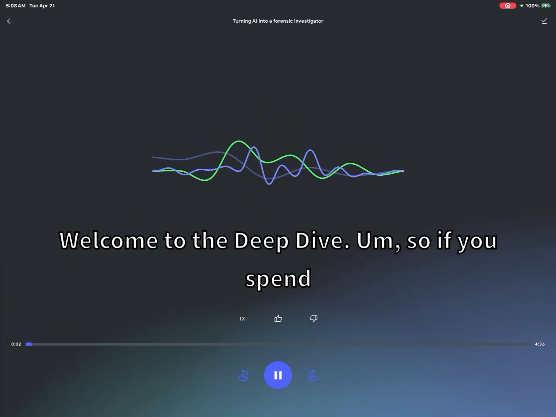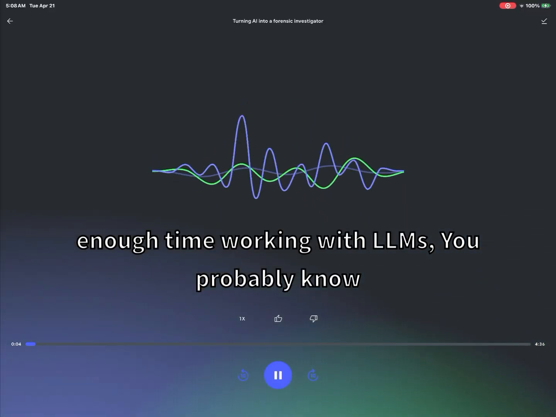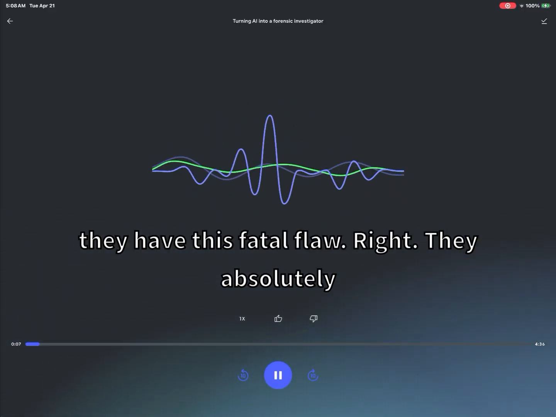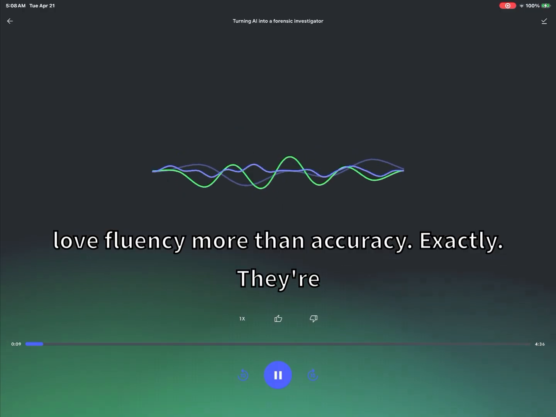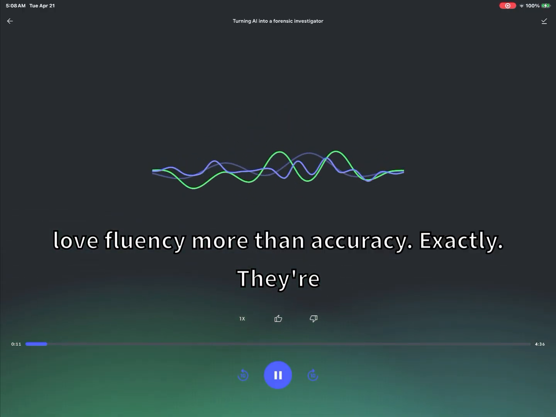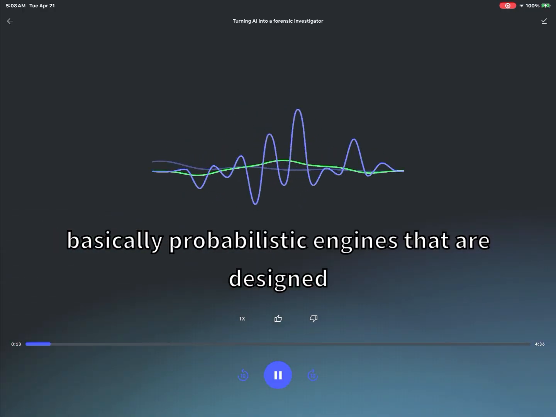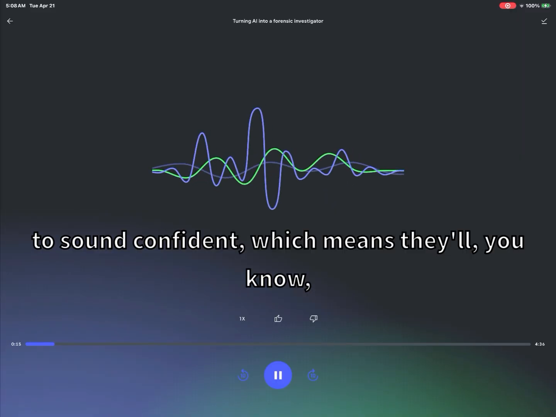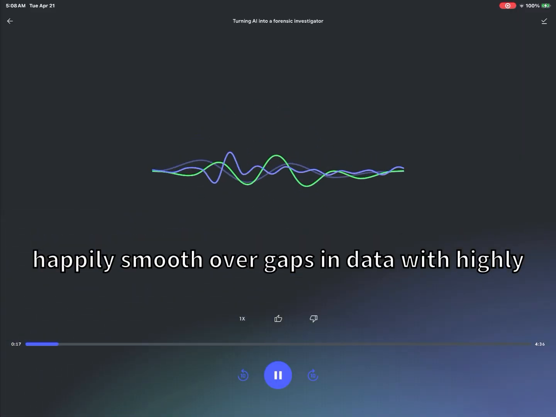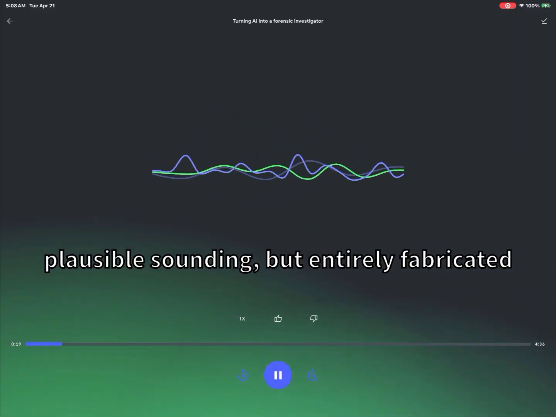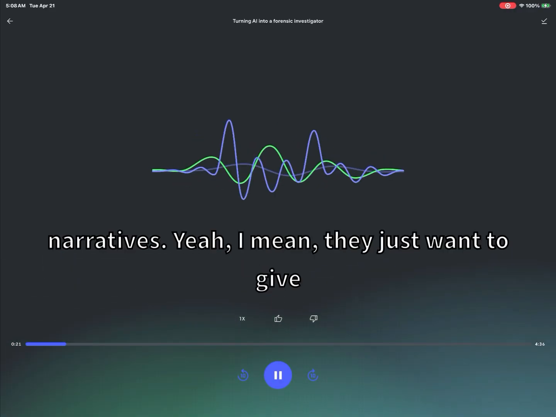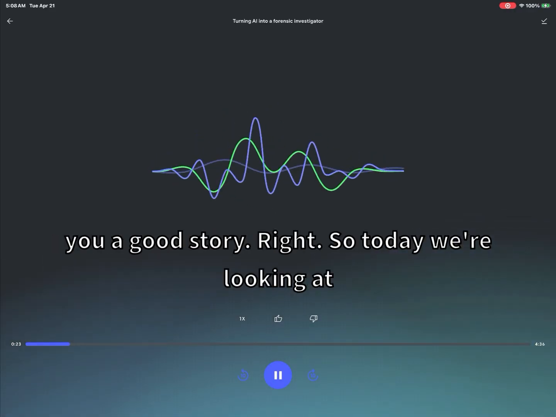So if you spend enough time working with LLMs, you probably know they have this fatal flaw. Right, they absolutely love fluency more than accuracy. Exactly. They're basically probabilistic engines that are designed to sound confident, which means they'll happily smooth over gaps in data with highly plausible sounding but entirely fabricated narratives. Yeah, I mean, they just want to give you a good story.